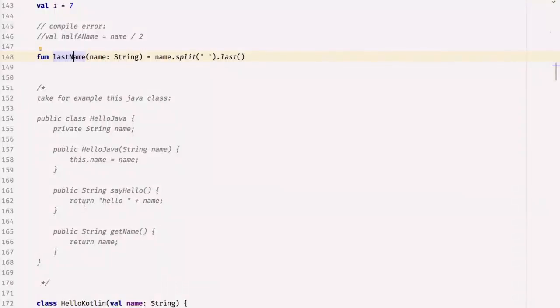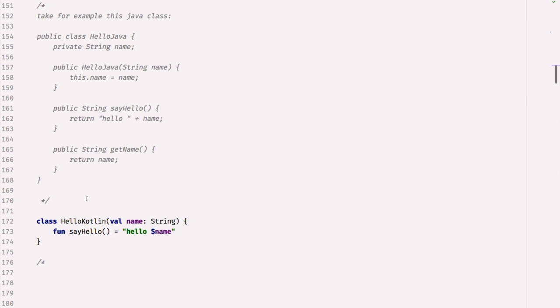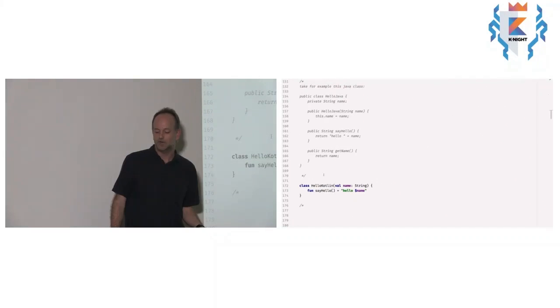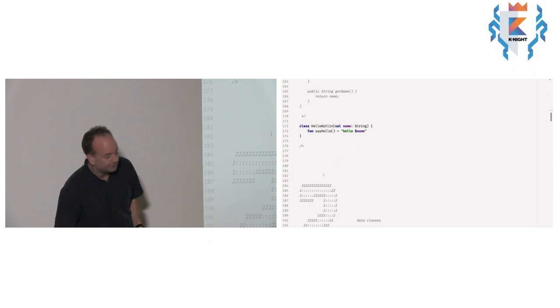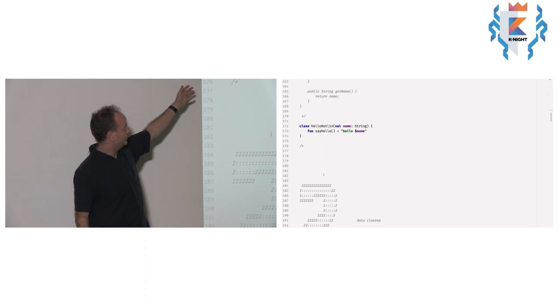Okay, so here's a really simple example. If we take that Java class there, it says hello Java. It's got a member variable called name, and that's a string. In the constructor, we have to say that name is a string again. Then we've got a method called say hello, and we have to say that returns a string. And then we've got a getter down the bottom that returns the name. And once again, we have to say that name is a string. I get bored of having to tell the compiler four times that this thing that I've got is a string.